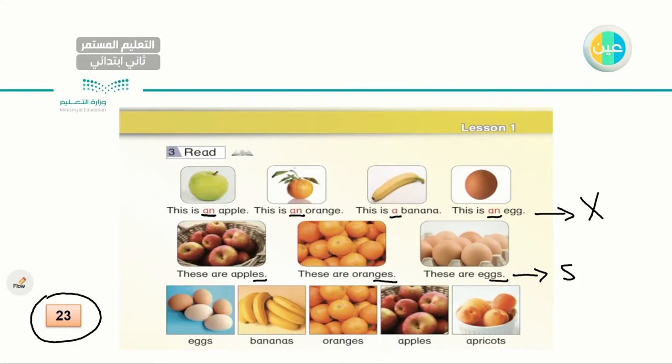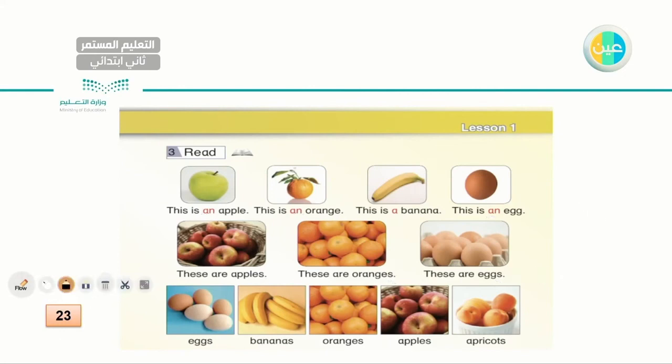But here with the next picture, I have eggs. Very good. The next 4 pictures, let's read together. Eggs, bananas, oranges, apples, apricots. Very good. Let's go to the next one.